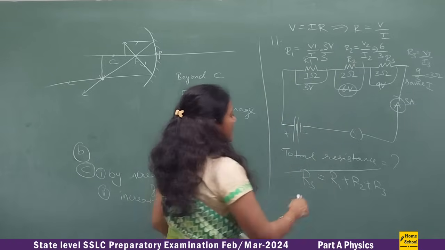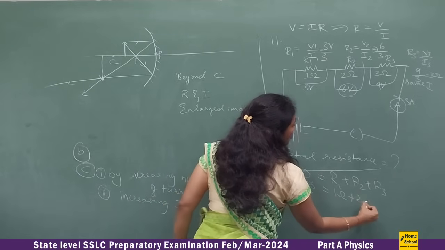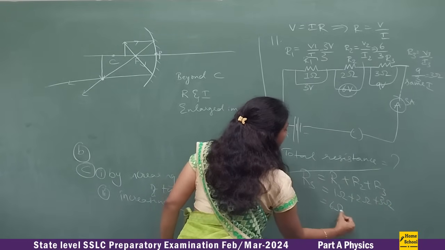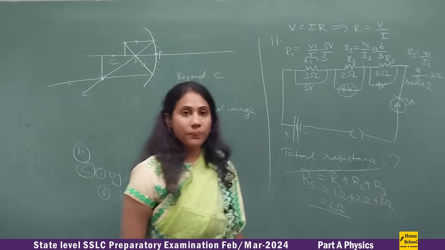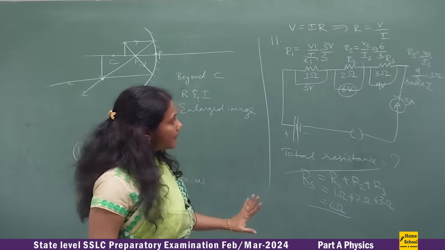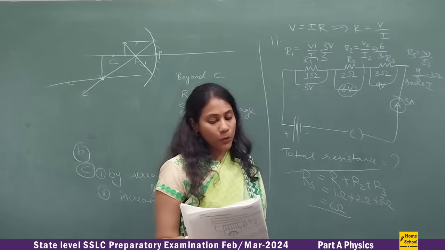Now substitute in this formula. So R1 is 1 ohm plus 2 ohm plus 3 ohm together is 6 ohms, isn't it? So our resistance is 6 ohms. Total resistance is 6 ohms here. So that's it, that is all about this problem.